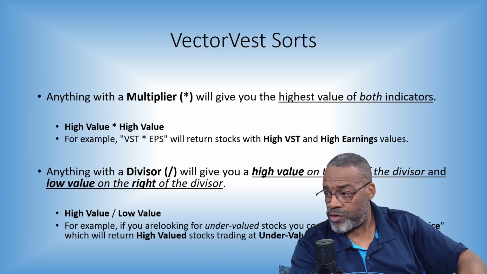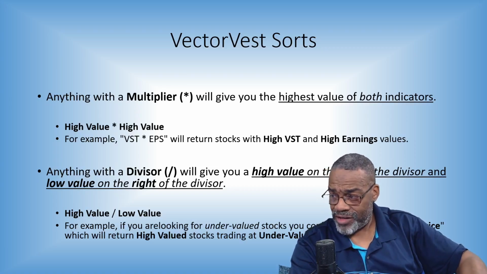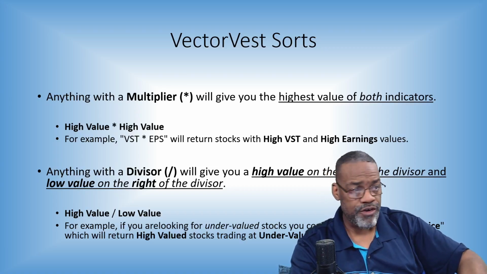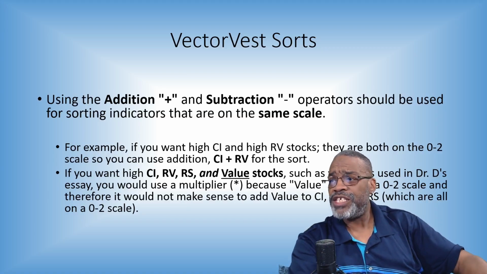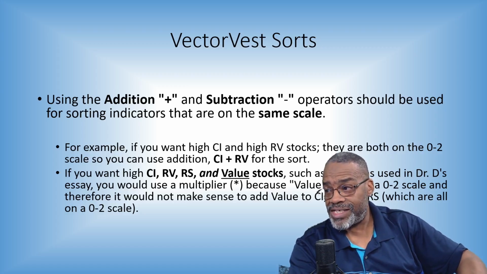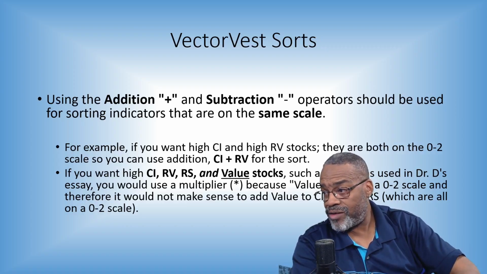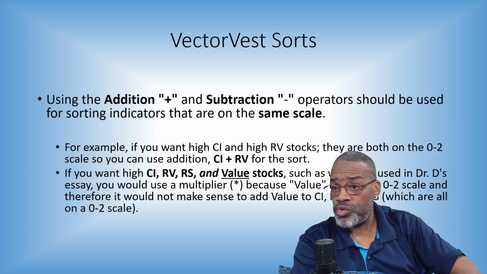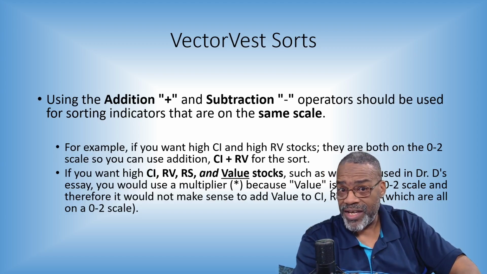For example, if you're looking for undervalued stocks, value divided by price, which will return high valued stocks with undervalued prices. Addition. Operators should be used for sorting indicators that are on the same scale. For example, if you want high CI and high relative value stocks, they're both on the 0 to 2 scale, so you can use CI plus RV. They're on the same scale.